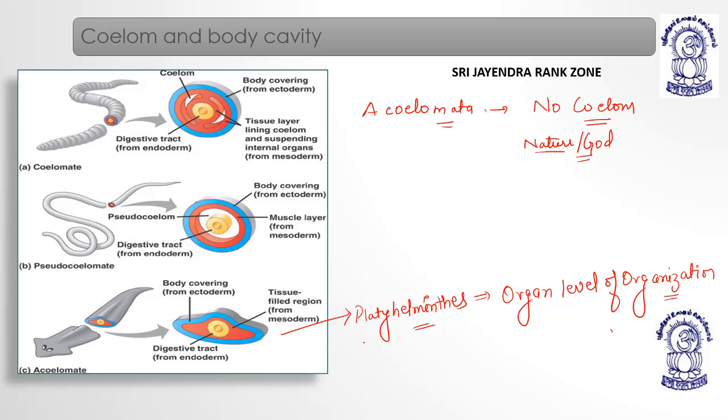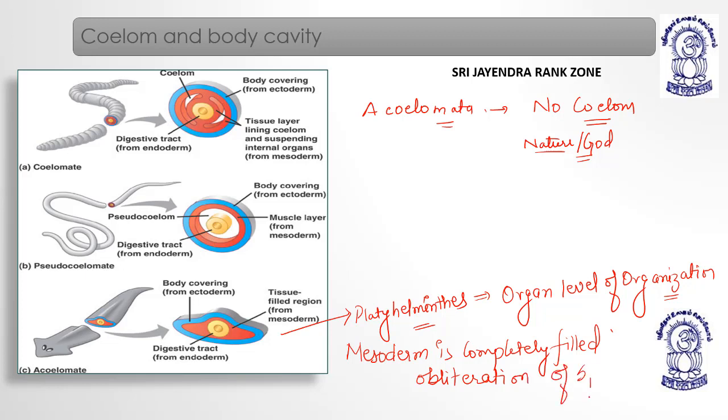So we can learn that the mesoderm is completely filled, which means obliteration. Obliteration means there is no space, obliteration of space. Right, my students? Okay, now next we are going to talk about the pseudocoelom, or the false body cavity.